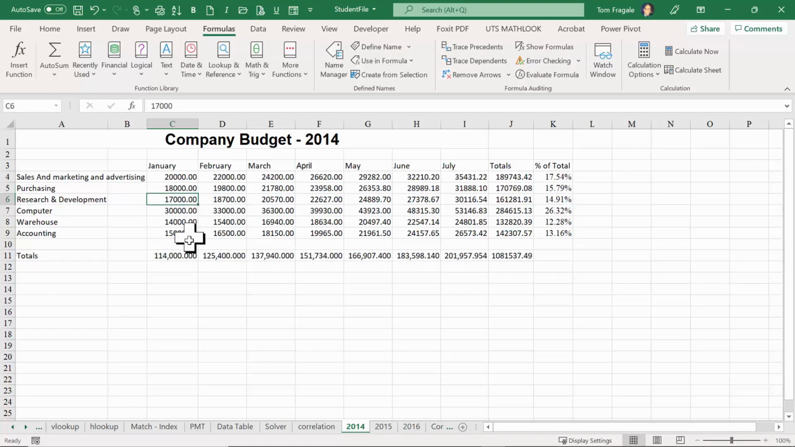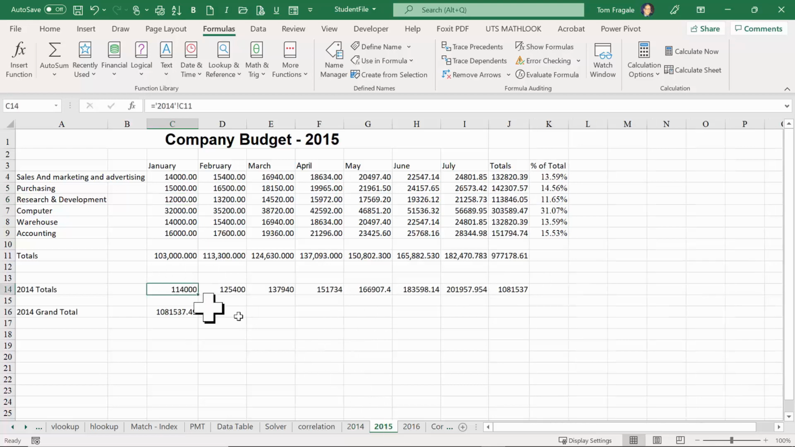So now the total for that column is 114,000, and the overall total is $1,081,537.49. Let's see if sheet 2015 has those. And it does. So there's two ways to link your sheets together. You can copy from one sheet and then go to another sheet and say paste special and then paste link. Or you can start the formula on one sheet with the equal sign, and as you're building your formula, you can click on cells on another sheet.